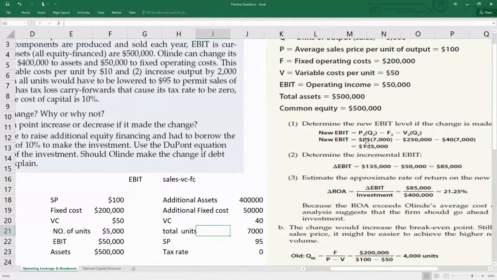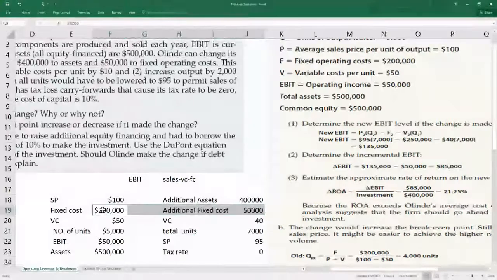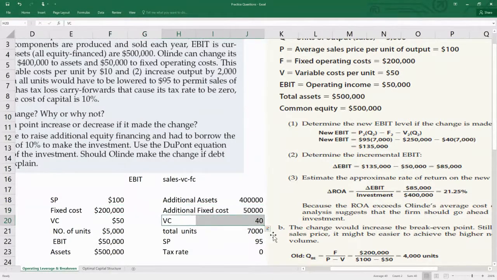So if you multiply 7,000 with the selling price, 95, then you get your sales. Minus fixed cost. What is the fixed cost? In the current case, 2 lakhs was something which you had to incur anyway, and 50,000 was the additional one. So your total fixed cost is 2 lakhs 50,000. What would be variable cost? Variable cost, which had already been reduced, is 40 into the number of units, 7,000. So this is our new earning before interest and tax, 1,35,000.